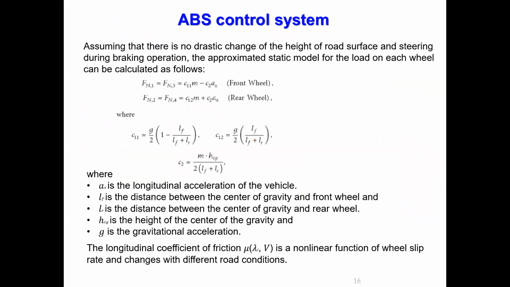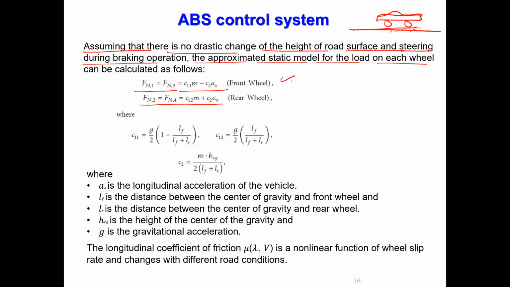Okay. Then assuming that there's no drastic change in the height of the road, so with a flat road, thinking that the vehicle is moving on a flat road, correct? So there's no steering, the vehicle is moving on a straight road, and you are not applying brake, then it can be approximated by a static model of the load on each vehicle. Fn1 equal to this much, Fn2 equal to this.